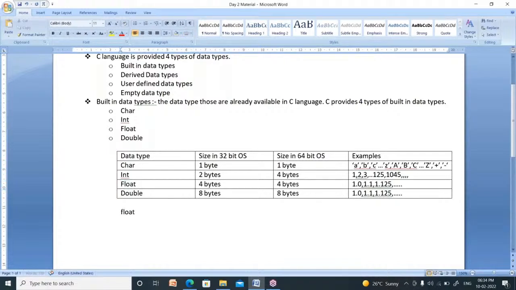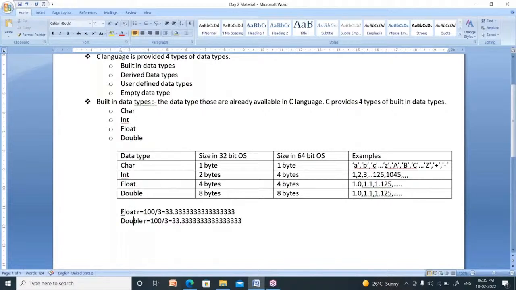I write an expression like this: float result equal to 100 by 3. I am also creating a double value, result equal to 100 by 3. What is the result of 100 by 3? The result is 33.333333 and so on. What is the result of 100 by 3 for double? It is also the same, 33.33333333 and so on.